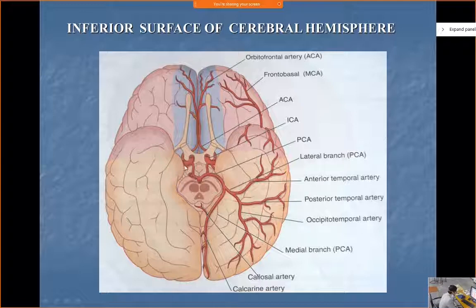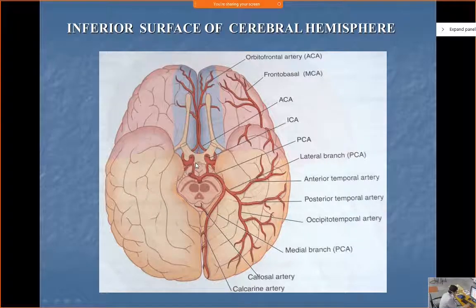Now, on either side of the cerebral peduncle, and the optic chiasma in front, this area is known as the interpeduncular fossa. While mentioning the CSF and all, they must have mentioned the interpeduncular cistern. Have you heard that term, interpeduncular cistern?